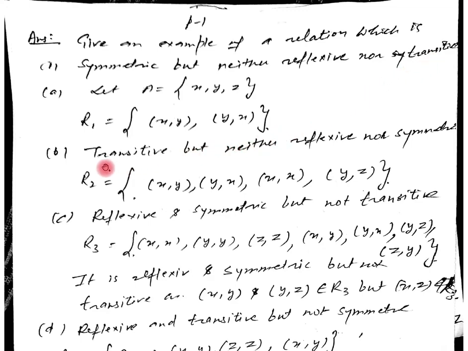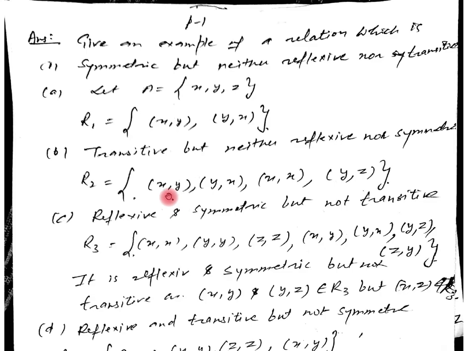Now let us consider another. We have to find the relation which is only transitive but neither reflexive nor symmetric. It should be transitive, so I have considered here the relation. It should never be reflexive. It means no element of the type xx, yy, zz should be there, and neither is it symmetric.